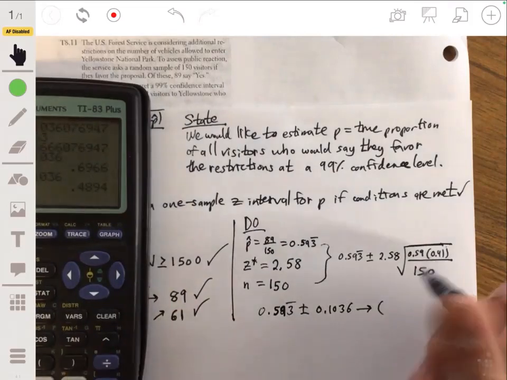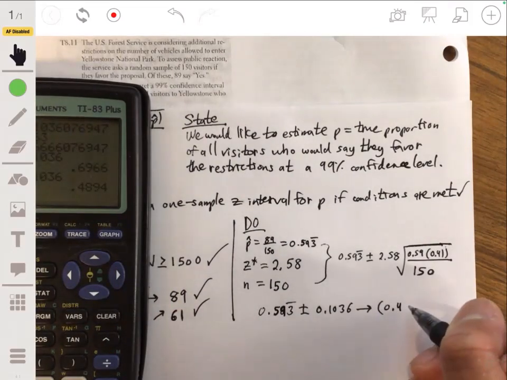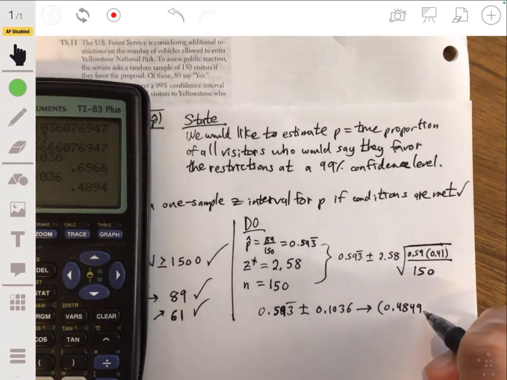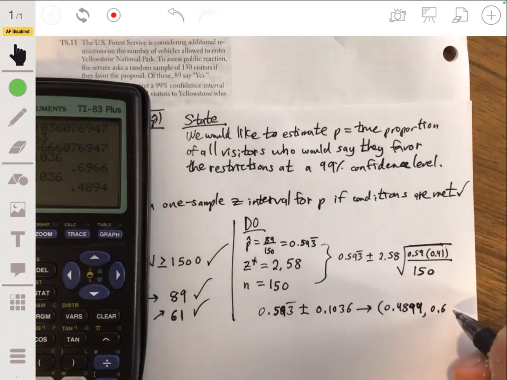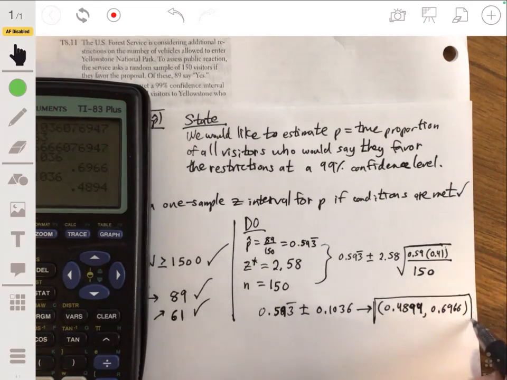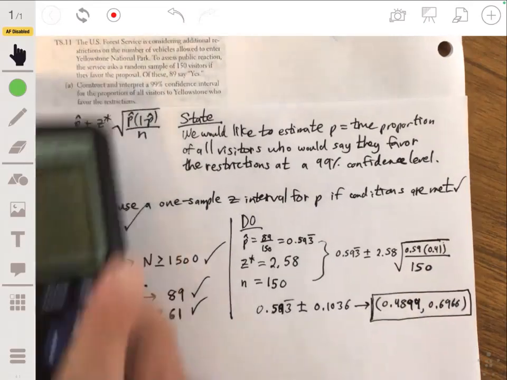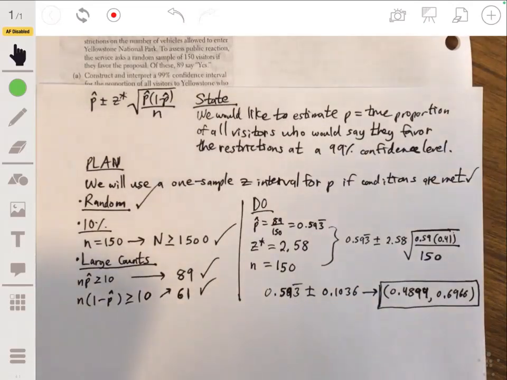We can round it to about 0.49 if you'd like. So 0.4894 to about 0.6966. So this would be our confidence interval.